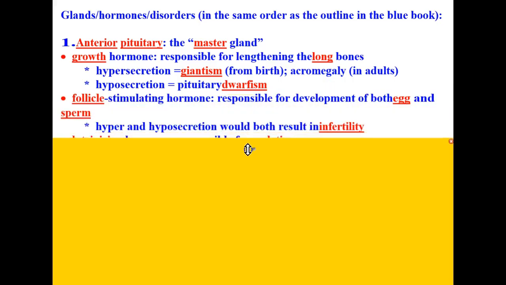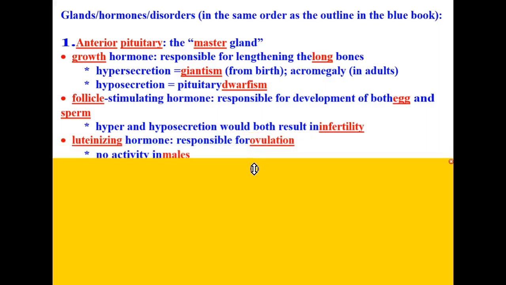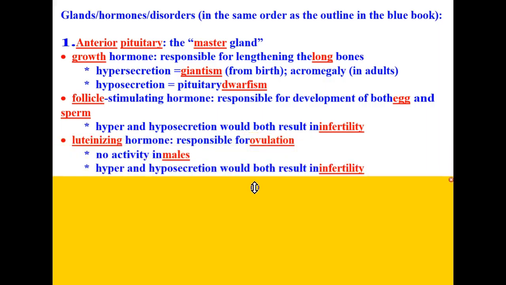The next hormone we're going to take a look at is follicle stimulating hormone, and this is responsible for the development of both eggs and sperm. Both hyper and hyposecretion would result in infertility. Luteinizing hormone is responsible for ovulation. So no activity in males, and hyper and hyposecretion would both result in infertility of females.